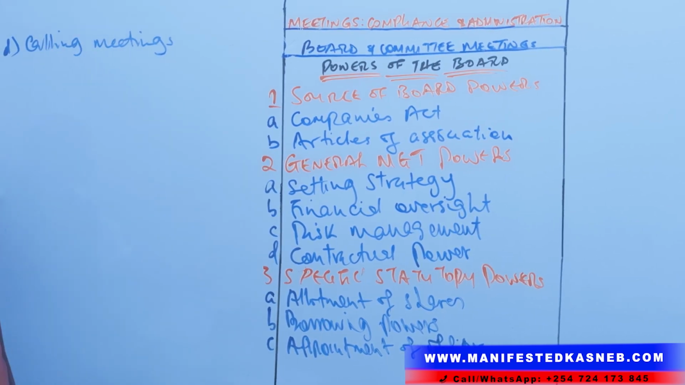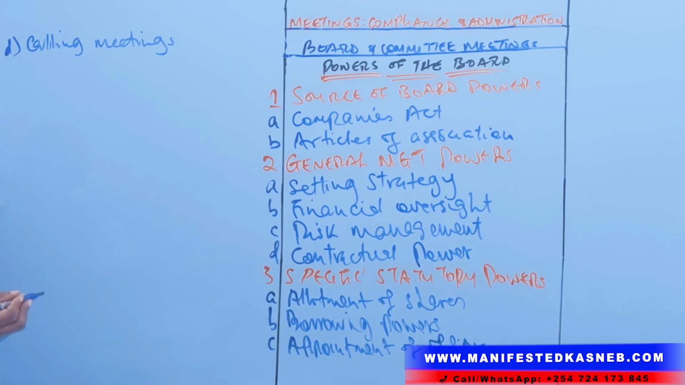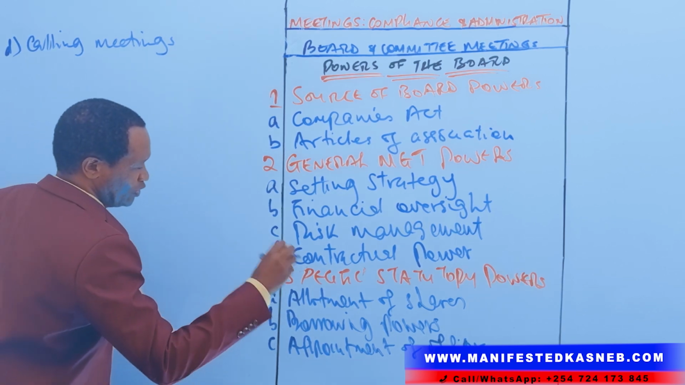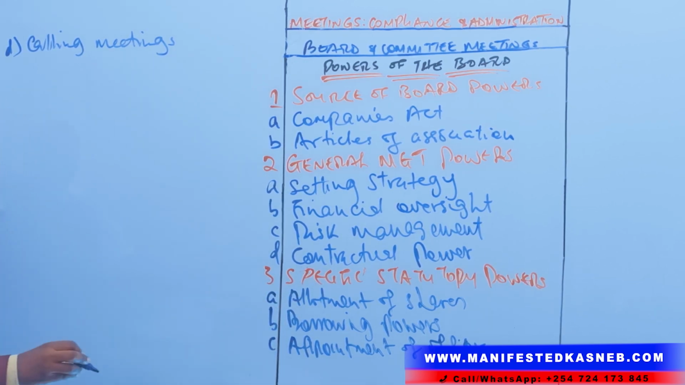Number 4, calling meetings. The board has the power to call meetings. This is the authority to convene AGMs, to convene extraordinary meetings, and special general meetings. That is the power of the board. That is a statutory power. The law gives these directors the power to call such meetings.